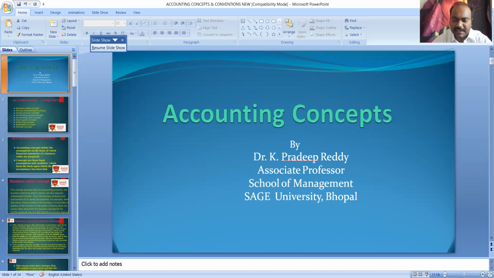So the first one is the business entity concept. What are these concepts basically? These accounting concepts define the assumptions on the basis of which financial statements of a business entity are prepared. Concepts are those basic assumptions and conditions which form the basis upon which accountancy has been laid. So let us see the first one, business entity concept.